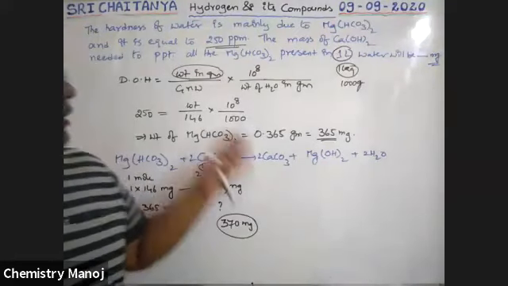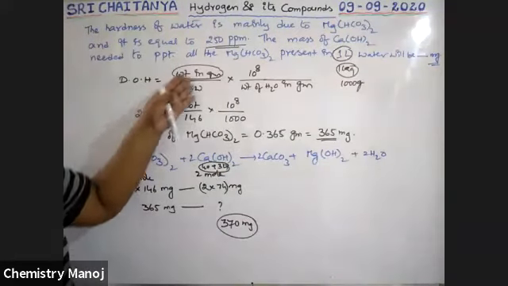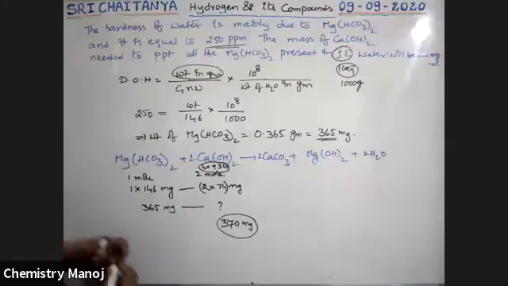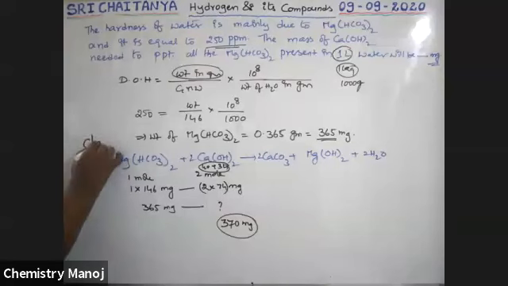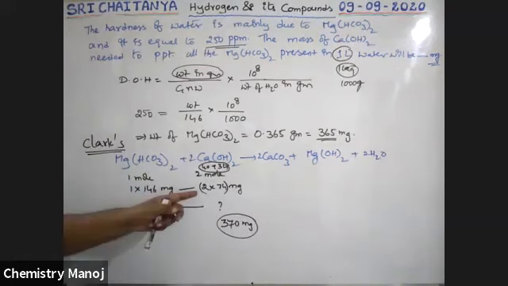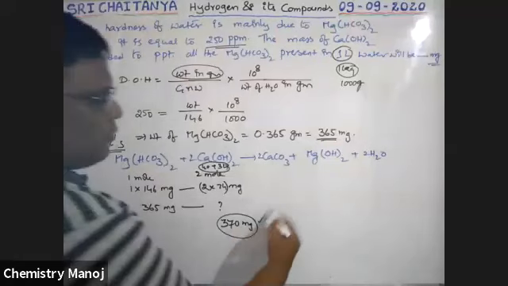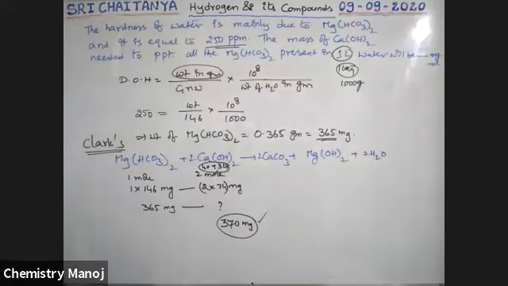First of all, I am calculating how much magnesium bicarbonate is there. By using this equation, I want to calculate how much calcium hydroxide is required. So this is the Clark's method equation, boys. By using this equation, we apply the stoichiometric calculation. Yes, 370 milligrams. Answer is 370.